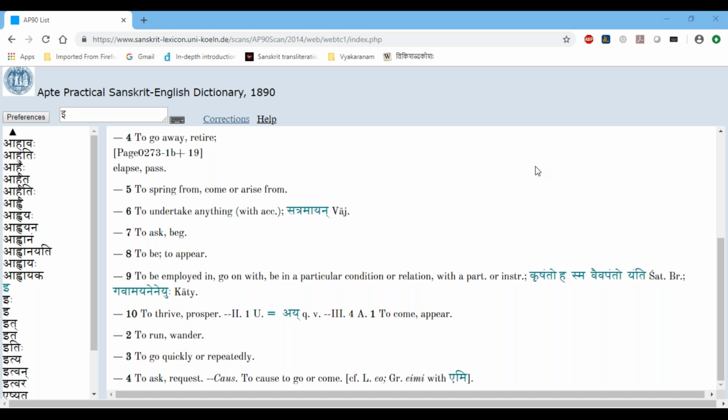But Monier-Williams was not later than Apte. Actually, Apte in his preface writes that Monier-Williams wrote his dictionary and it was very big. So he wanted to write a smaller dictionary and Apte wrote his dictionary. So Apte actually gives a lot of credit to Monier-Williams because he learned the art of dictionary making from Monier-Williams.